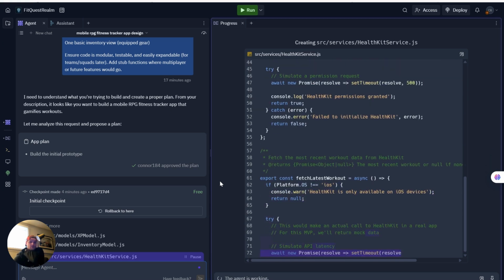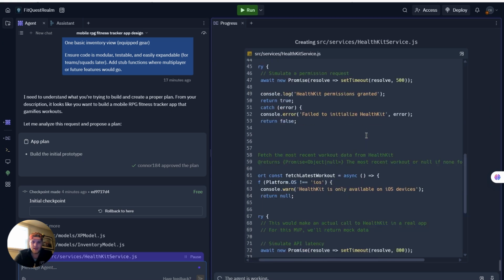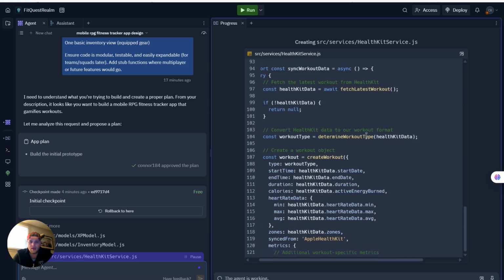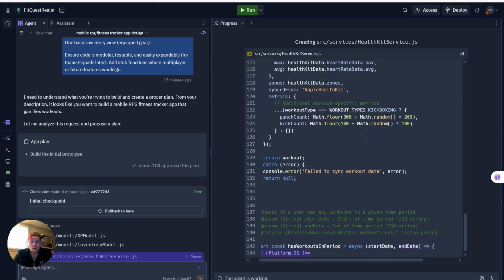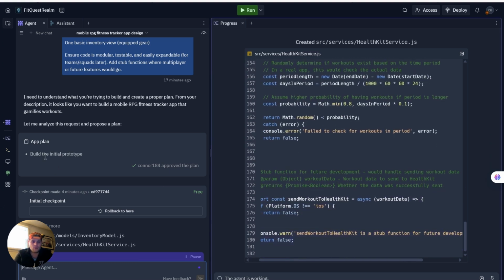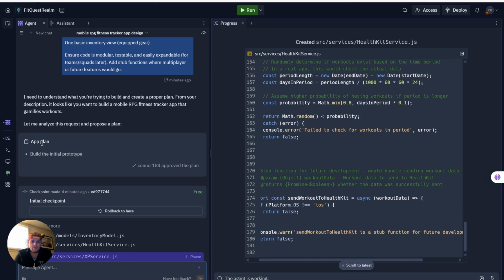But yeah, so as of right now, what you can see is the agent is going off. Look how much coding they're doing right now. And we're vibing. Typically, I would probably play some music as this was going on, but I will draw your attention to this app plan.